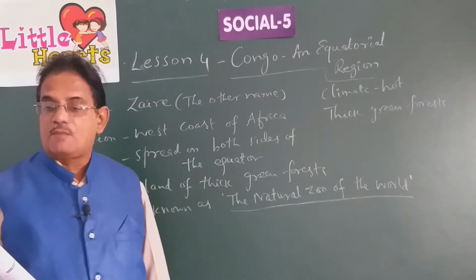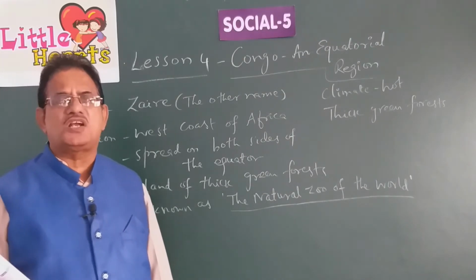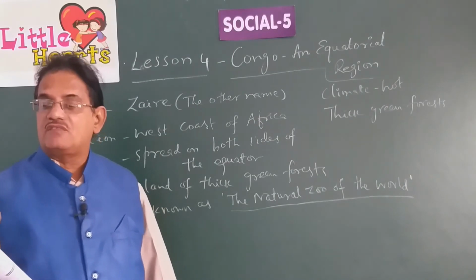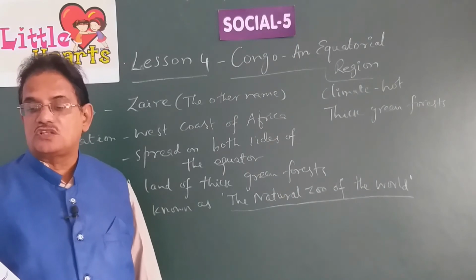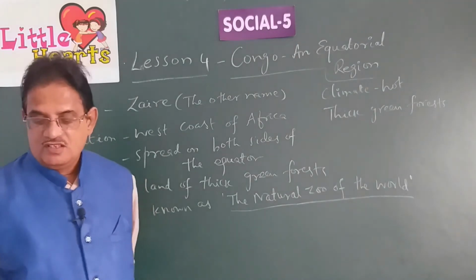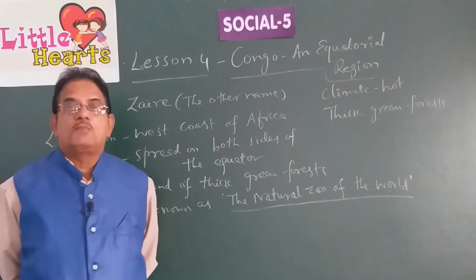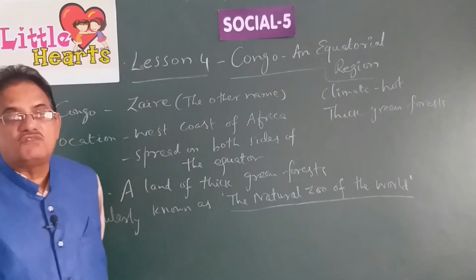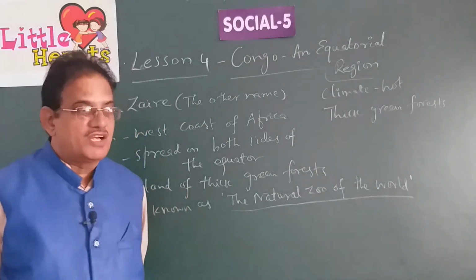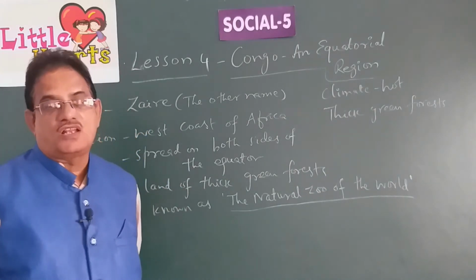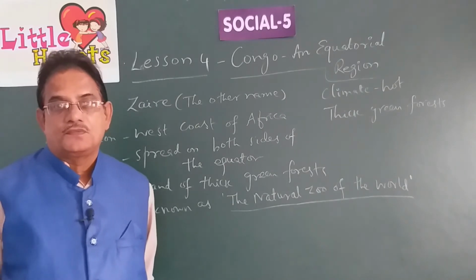Bright sunshine and abundant rainfall. Abundant means what? Very large. Bright sunshine and abundant rainfall are the factors which contribute to the growth of dense forests in Congo. Children, what are the factors which help the thick growth of forests in the Congo region?